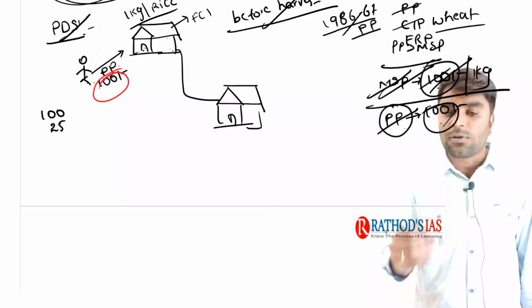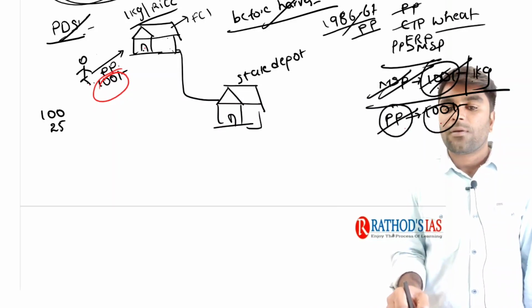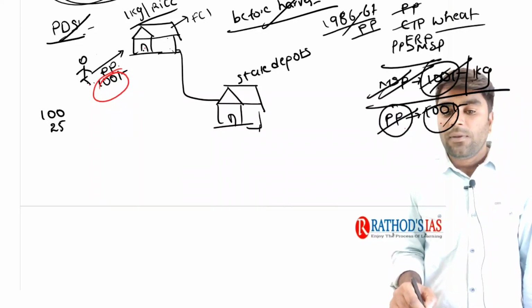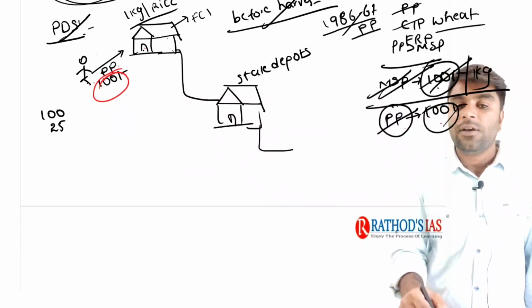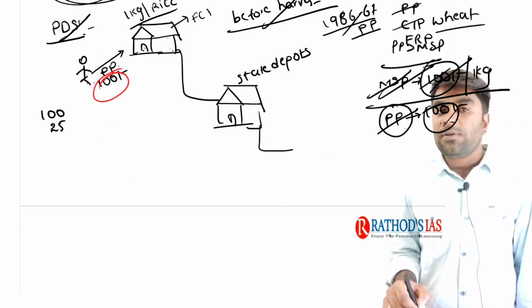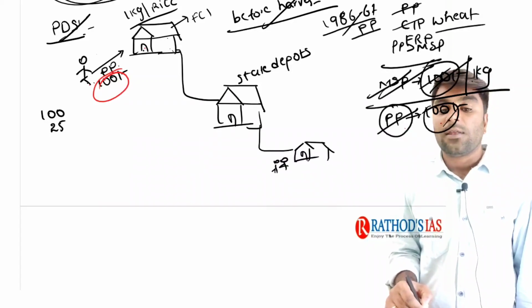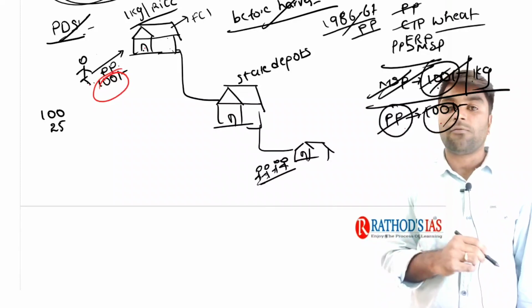Now next, the FCI is going to distribute all these food grains to the state government depots. Depot means godowns. So the state depots, right? The FCI is going to provide these food grains to every state government depot. From the state government depots, the food grains will be given to the fair price shops, where the ultimate beneficiaries under the PDS system stand and take the food grains.